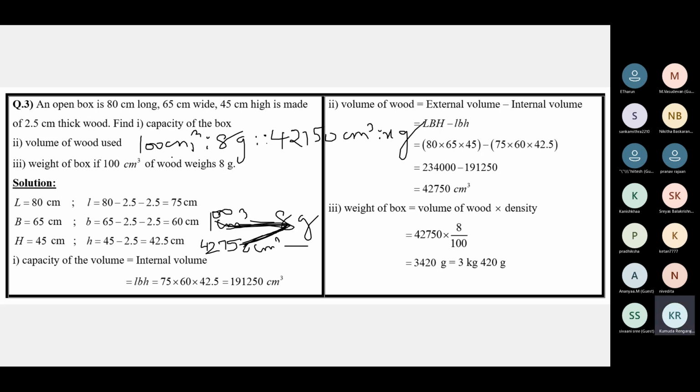Write the proportion. 100 centimeter cube, 8 grams. 42,750 centimeter cube, how many grams? Product of extremes is equal to product of means. And get the answer. So 100x is equal to 8 into 42,750. X will be equal to 8 into 42,750 divided by 100.